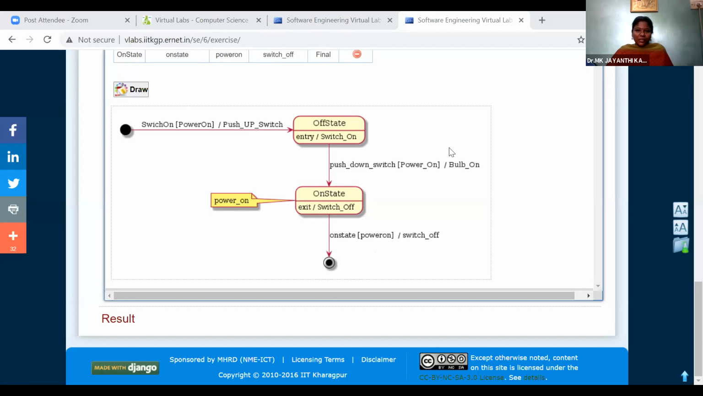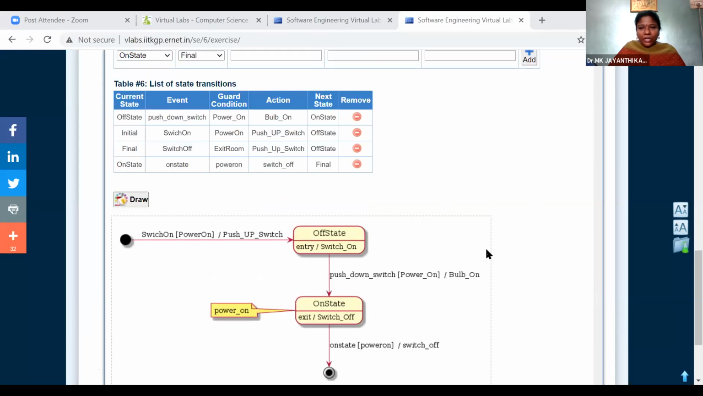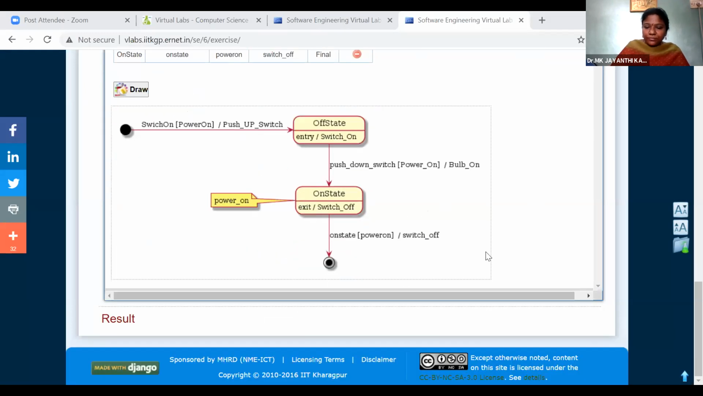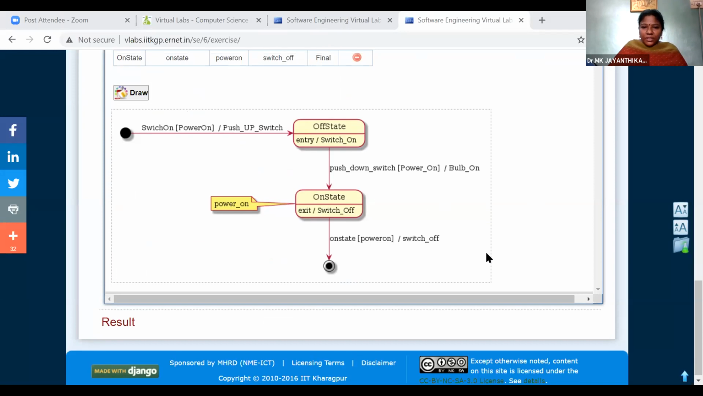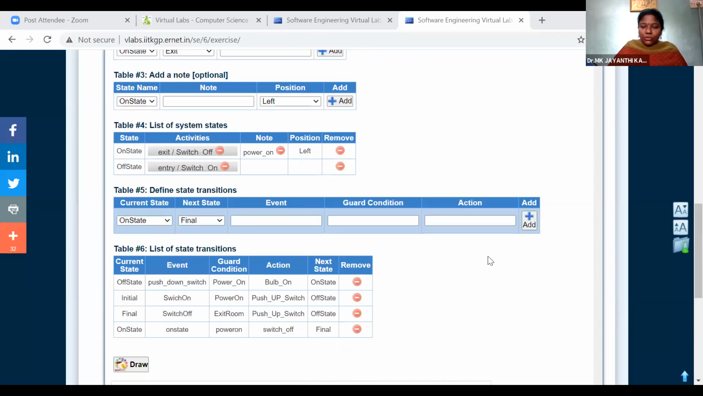I think so. Okay. So you got the idea how we are drawing the state transition diagram. You got it? The same way you draw on your own.